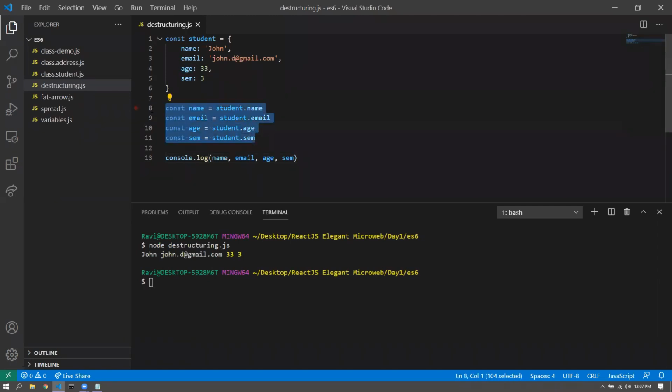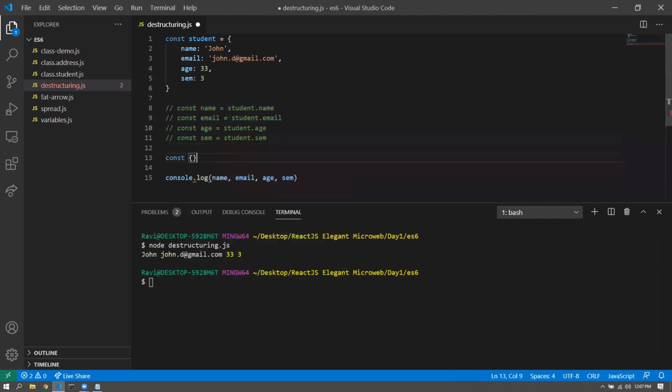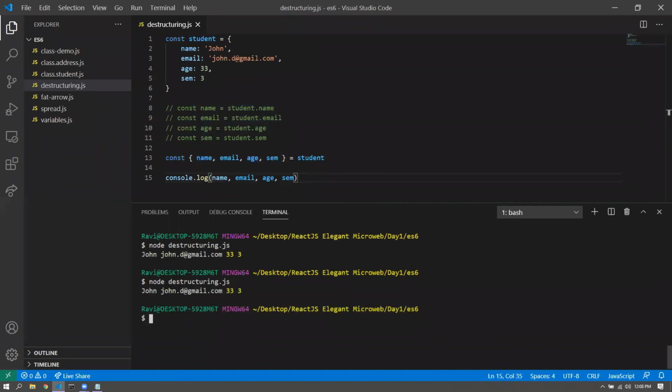Now these 4 lines can be made more compact by this kind of a syntax. Const extracting from the student name, email, age, sem. Now what it does is it takes in each and every property with this name, all right, and puts it into its own constant. So essentially it does these 4 lines into one. Pretty clean syntax, pretty useful, and we'll be using the destructuring syntax a lot. All right, so this is the object destructuring.